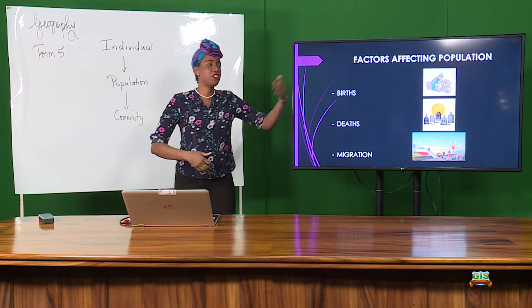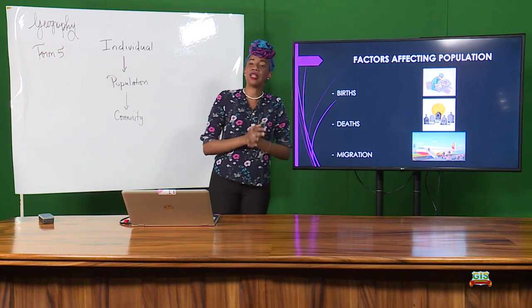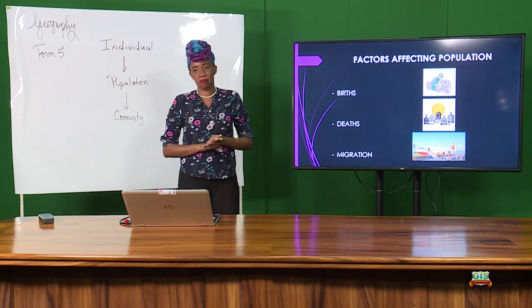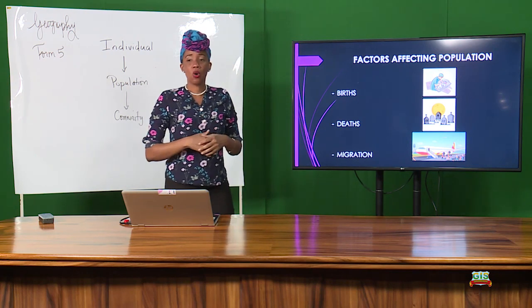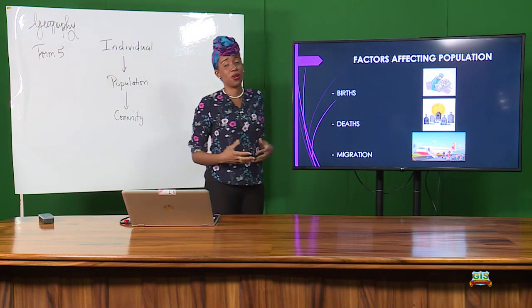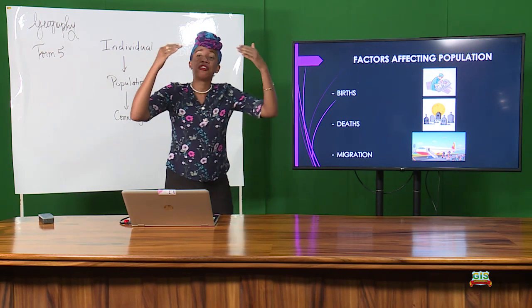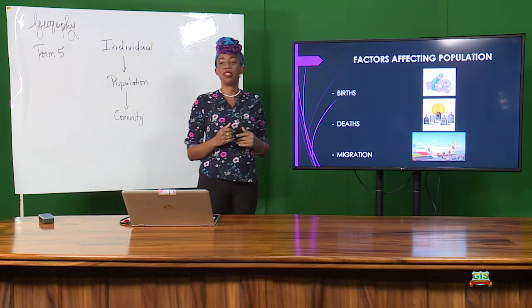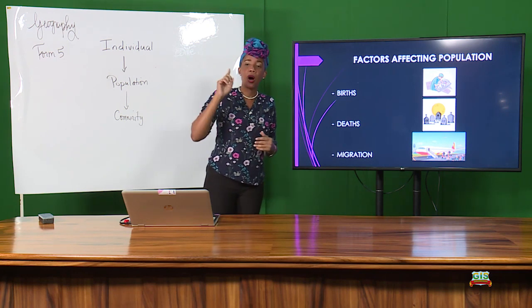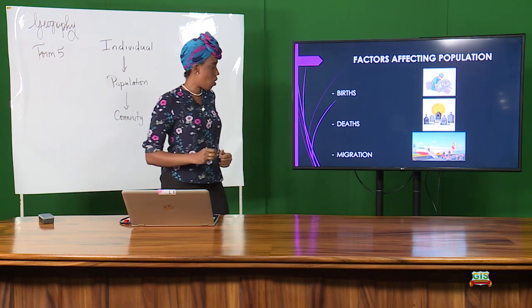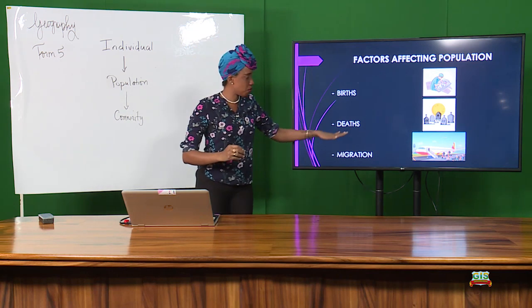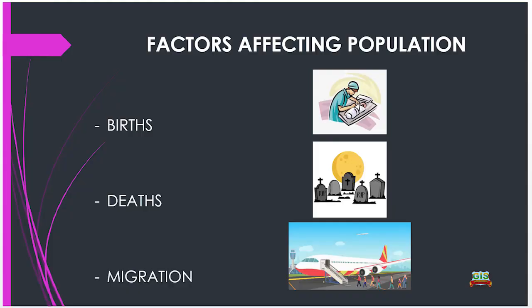All right, so maybe 15 years ago, your parents lived in Petite Savanne. And after the disaster, quite a few of them left, not quite a few, a lot of them left and migrated to other communities in Dominica. What has happened? The populations of other communities have skyrocketed. All right? So these three factors can and will affect your population.